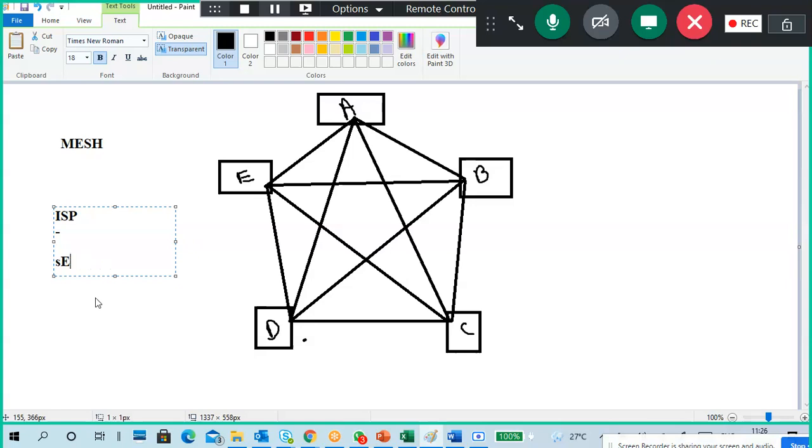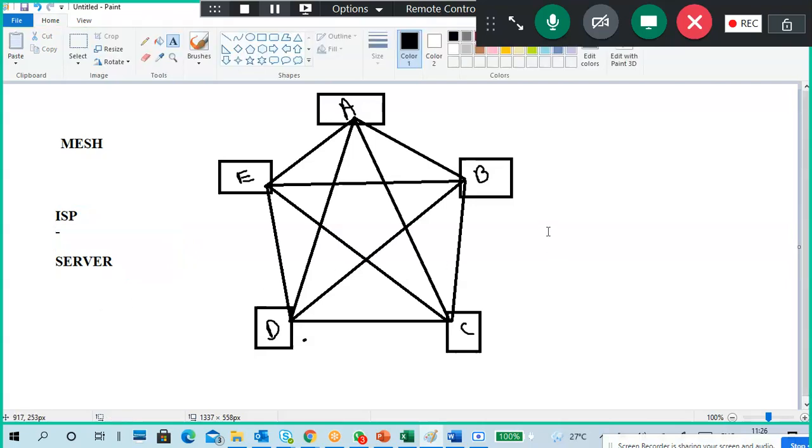On the server side, if you have 3 or 4 servers, configure a mesh topology. If one server is down or one wire is broken, in any situation, it is the most reliable network. Higher redundancy means if a system is down or a wire is broken, no problem, still there is communication. Still one-to-one communication is there. It does not depend upon any external device also. Direct connections only. Very good network, right?